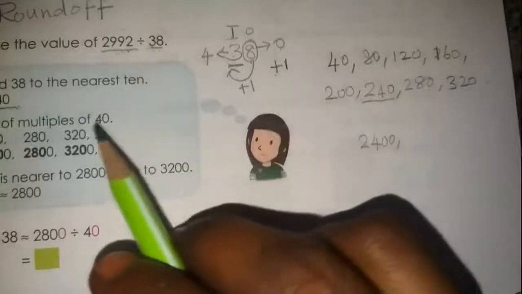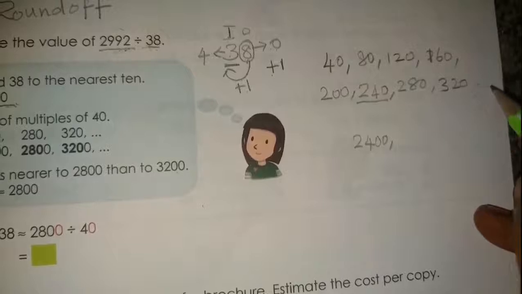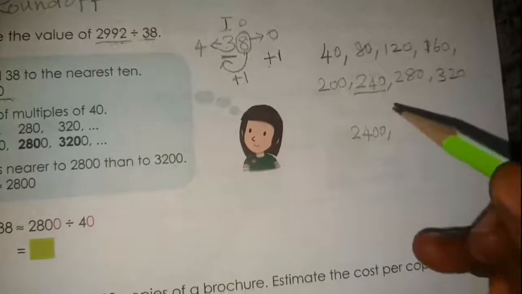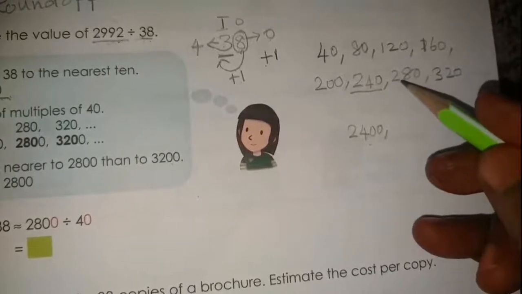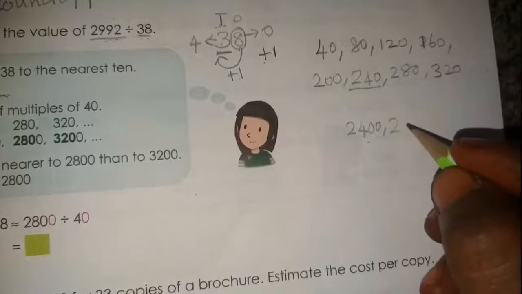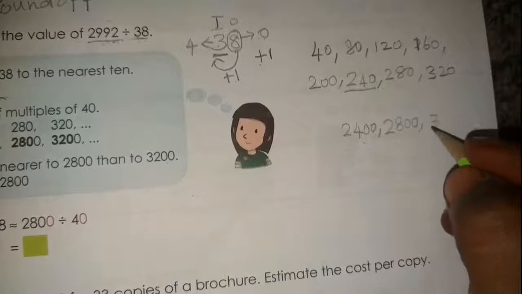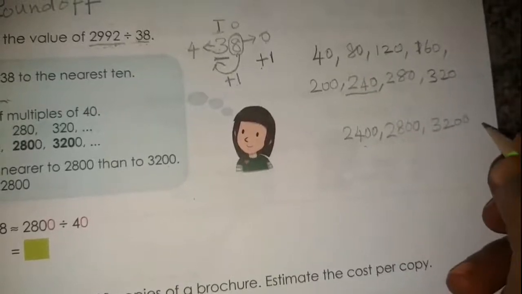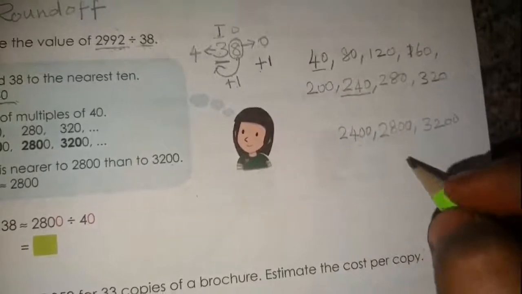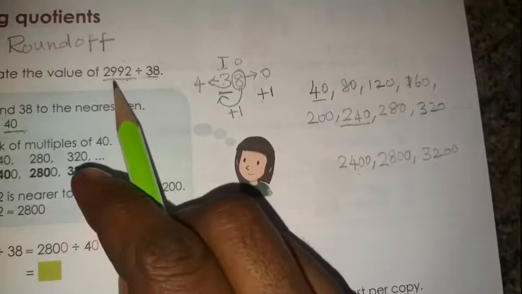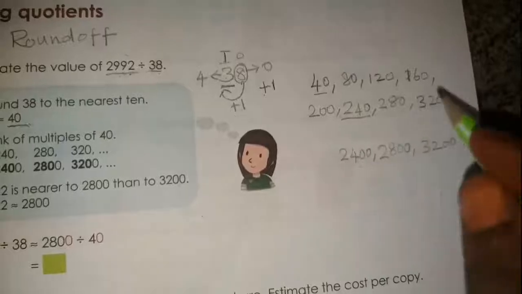If we go on multiplying with 40, if we continue further, instead of 240 we will get 2400, instead of 280 we will get 2800, instead of 320 we will get 3200, using the multiplication table of 40. Now we have to check where this number should come.